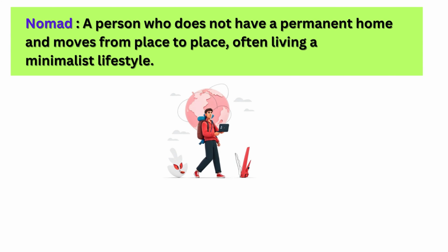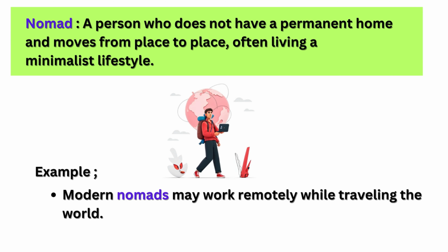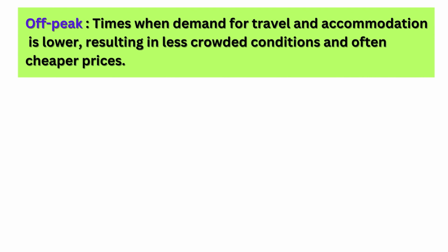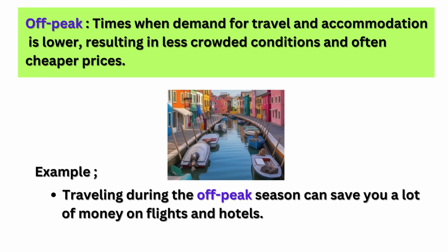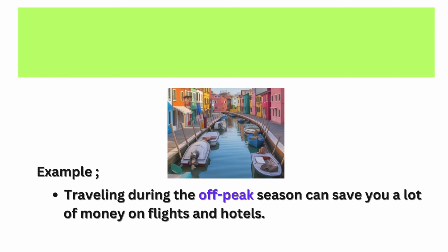Nomad: a person who does not have a permanent home and moves from place to place, often living a minimalist lifestyle. Example: modern nomads may work remotely while traveling the world. Off-peak: times when demand for travel and accommodation is lower, resulting in less crowded conditions and often cheaper prices. Example: traveling during the off-peak season can save you a lot of money on flights and hotels.